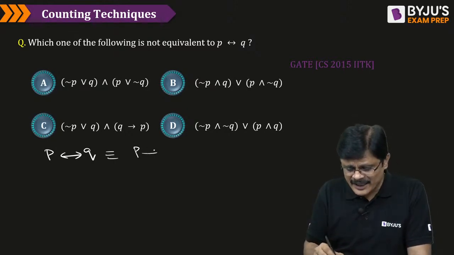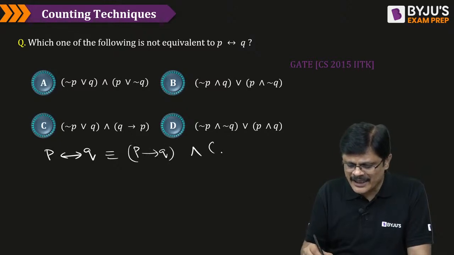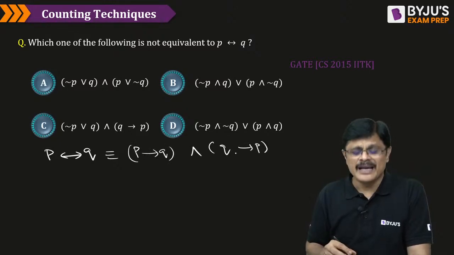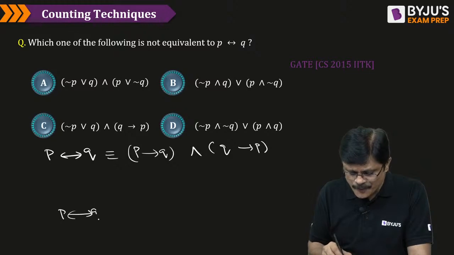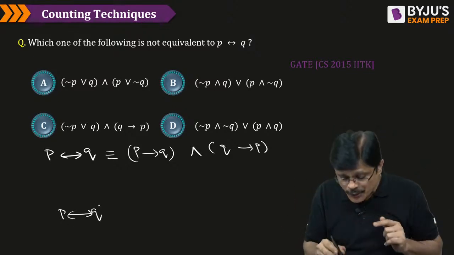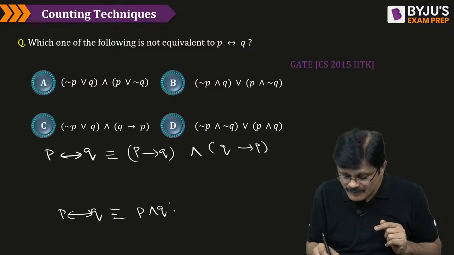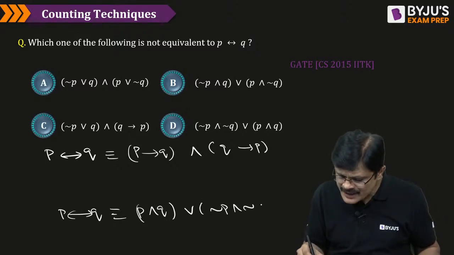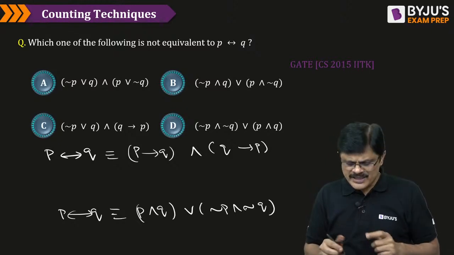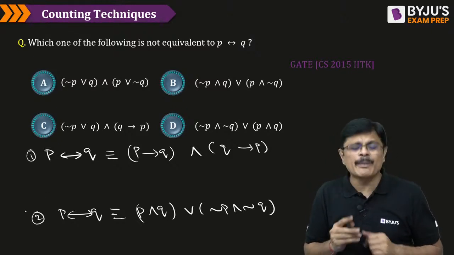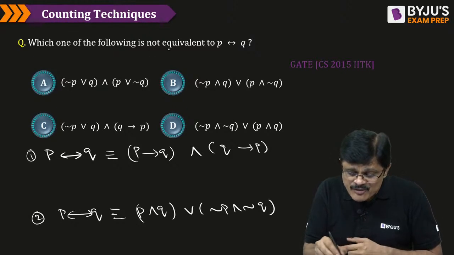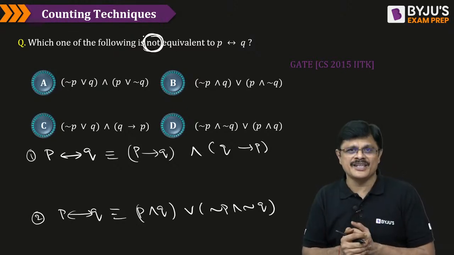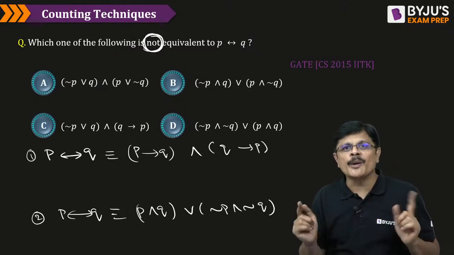Biconditional can be expressed as P implies Q and Q implies P. This is one fellow. And actually biconditional is true when both P and Q are true. When both are true, it is true, or when both are false, it is true, my dear friends. So these are two important equivalences for biconditional. Now he is asking which one is not equivalent to biconditional. So you need to identify the odd man out, my dear friends.